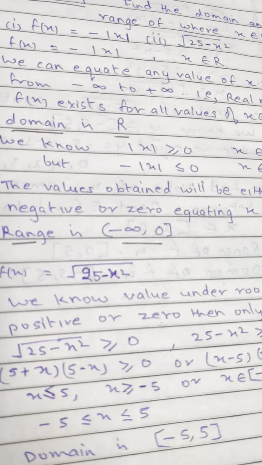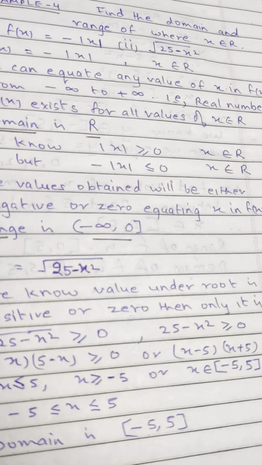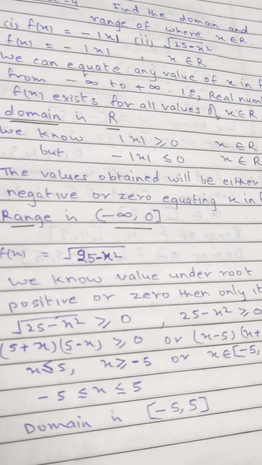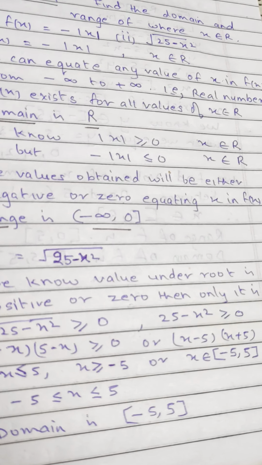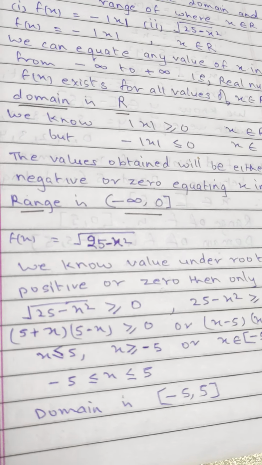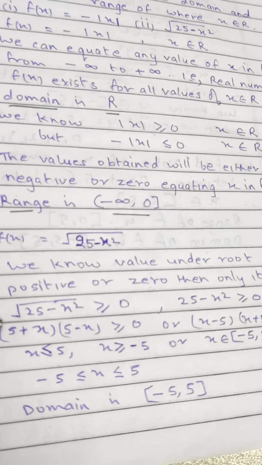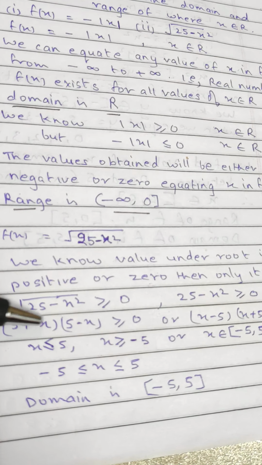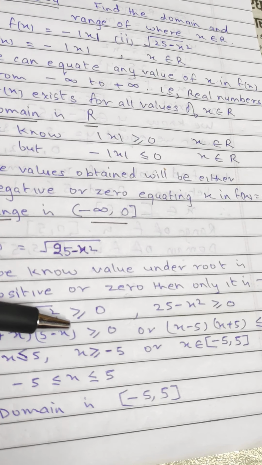We know the value under the root must be positive or 0, then only it is real. Under root 25 minus x square greater than or equal to 0 means 25 minus x square greater than or equal to 0. 25 is 5 square, this is x square. a square minus b square has the formula (a plus b)(a minus b), so (5 plus x)(5 minus x), multiplied by a minus sign.